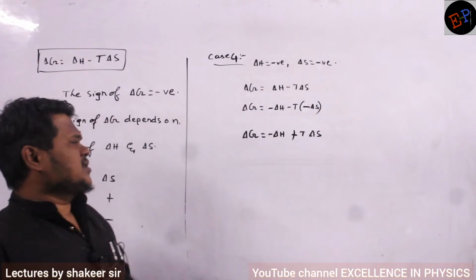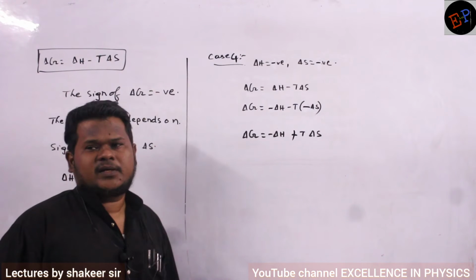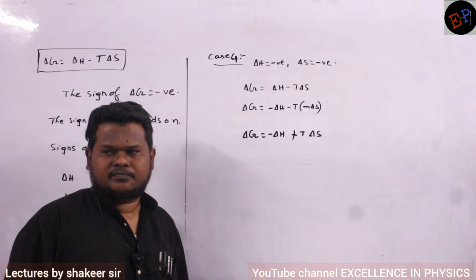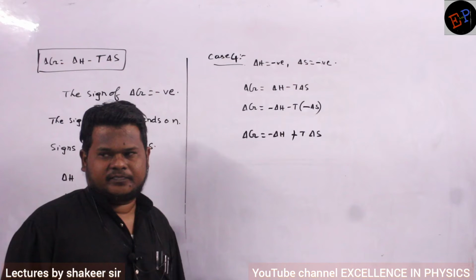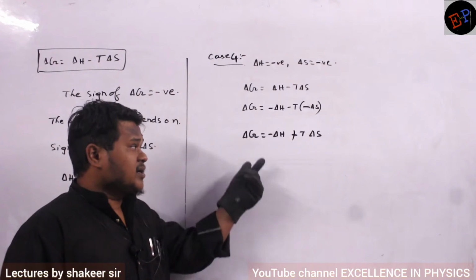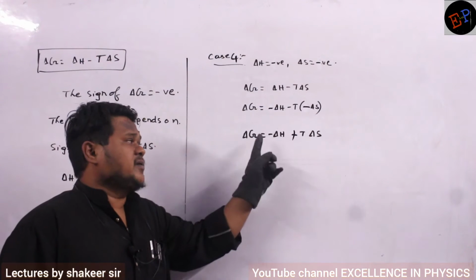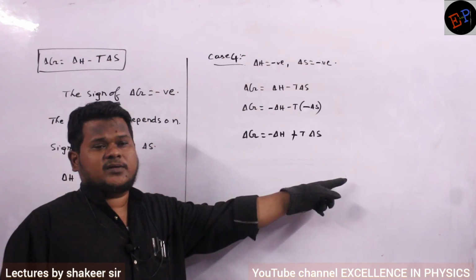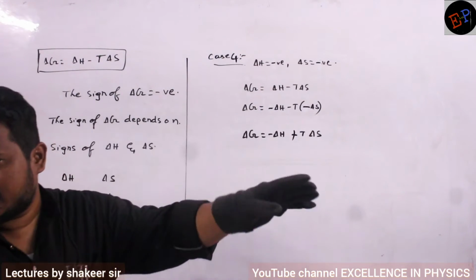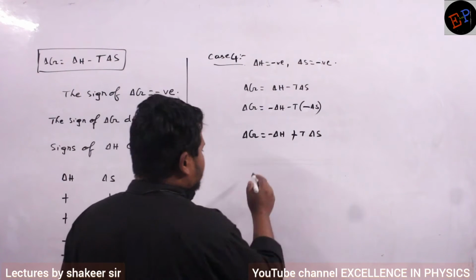So now in this condition, can delta G be negative or not? Magnitude of delta H should be greater than the positive value. If the negative value is greater than the positive value, then in that condition delta G will be negative. That's all. So here what is the condition?